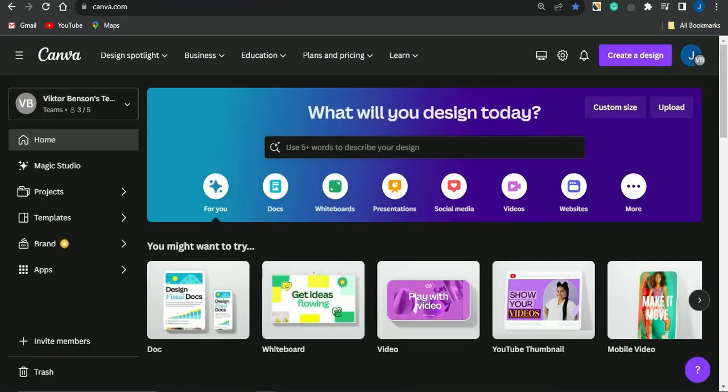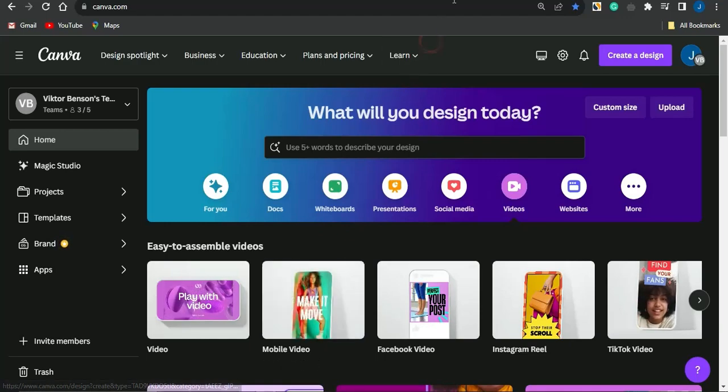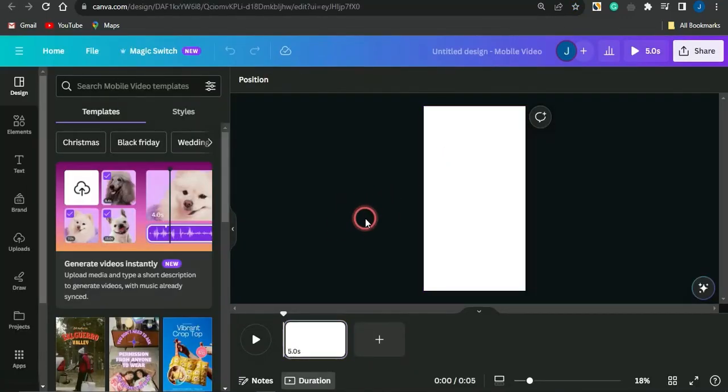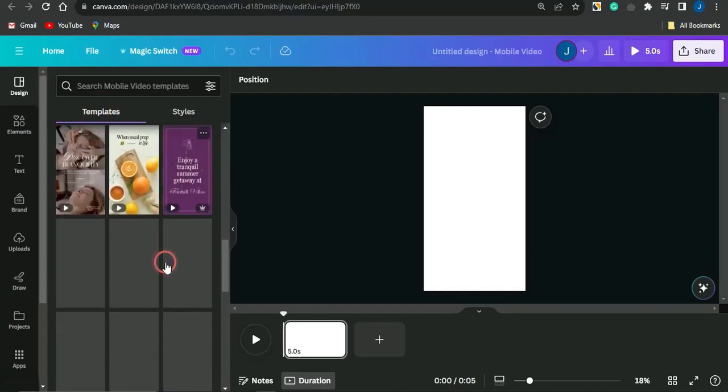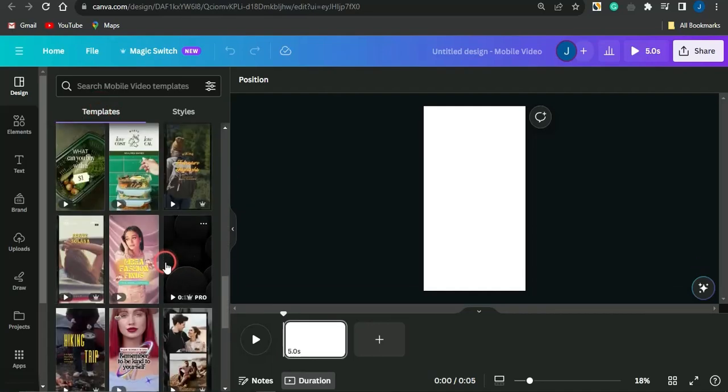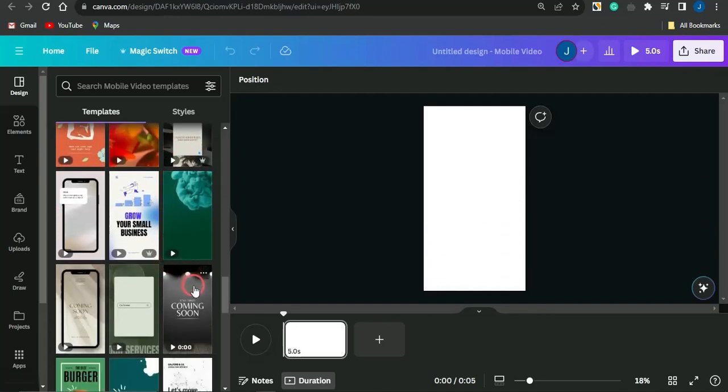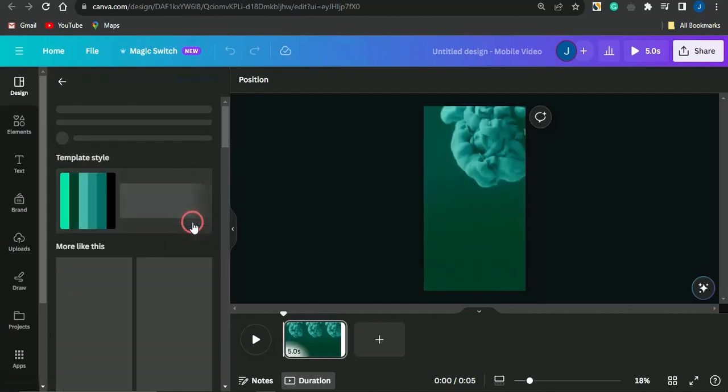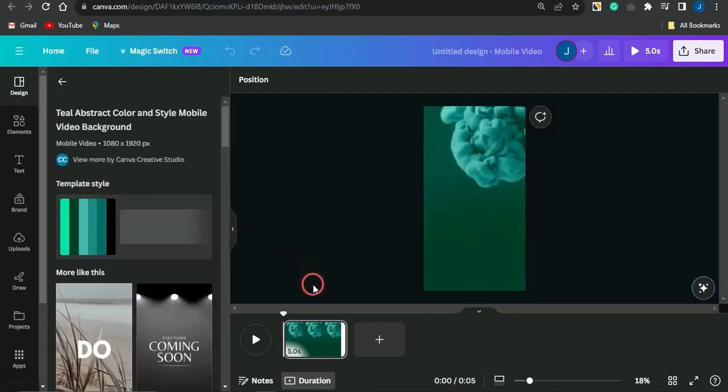We're going to head onto this platform called Canva right now. If you head onto Canva, you want to go onto this section which says video. If you click on that, select the mobile video and you'll be brought to this page right here. So right now guys, I'm going to come onto the design section, and you want to go into styles or templates. You want to search for a blank template that you can use right now. Maybe I could use this one right here. If I select this, that has been added to that particular section.